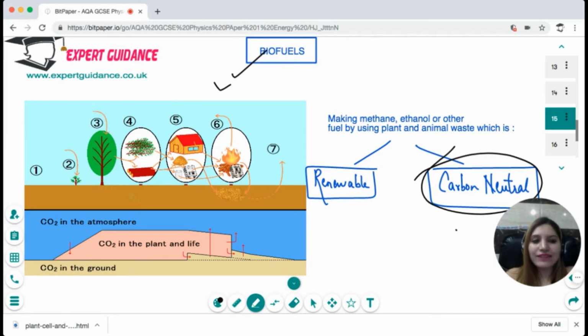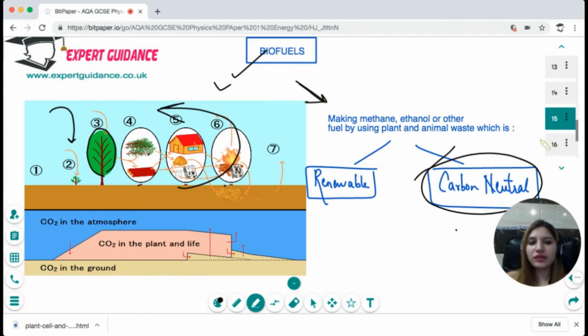The plant that we use to make the biofuel has taken up the carbon dioxide while growing by the process of photosynthesis. Now, when they are burning, they are just giving the same amount of carbon dioxide back into the atmosphere. So overall, they are not adding any extra carbon dioxide. So we call them carbon neutral. The same amount of carbon dioxide they used while growing is returned when they are burned as a biofuel. So you are not adding any extra carbon dioxide to the atmosphere. So it's a good way to use biofuels, that is fuels generated by plant products.